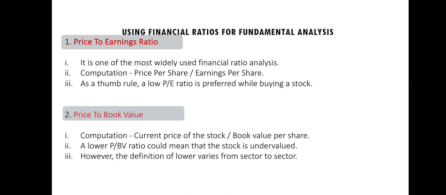Price to book value. It can be computed by dividing the current price of the stock by the book value per share. A lower PBV ratio could mean that the stock is undervalued. However, the definition of lower varies from sector to sector.